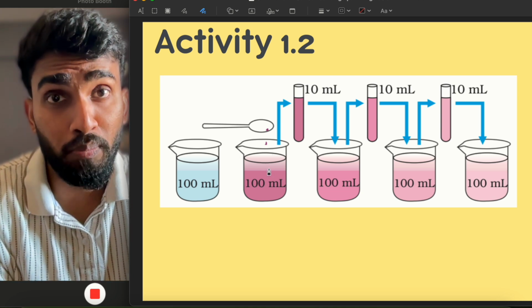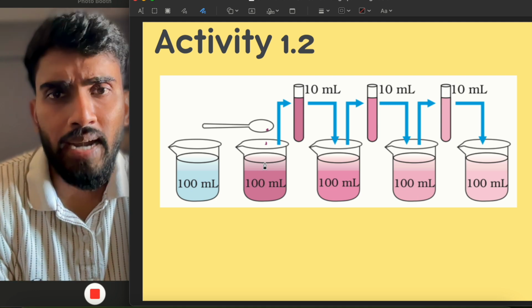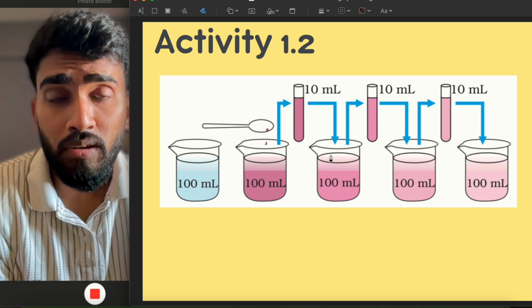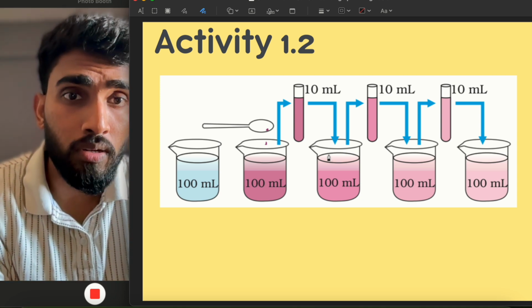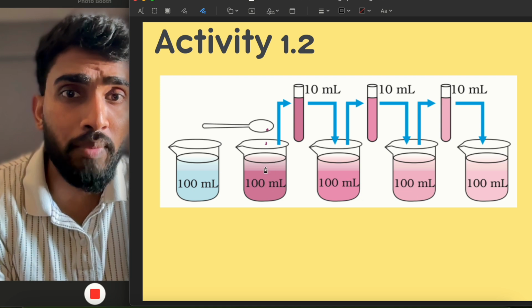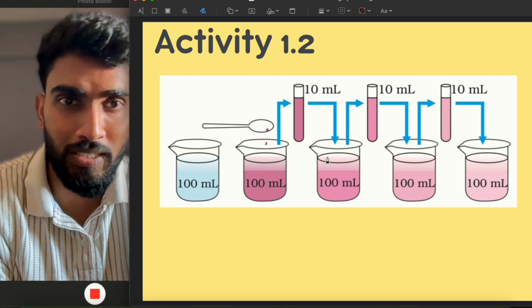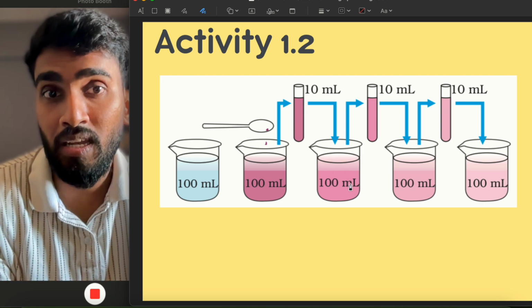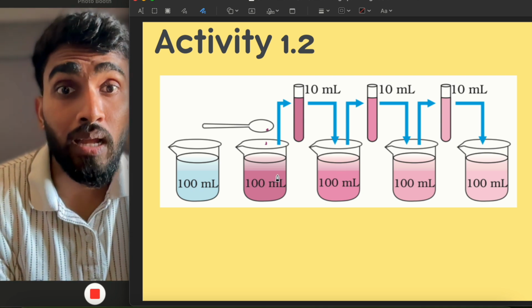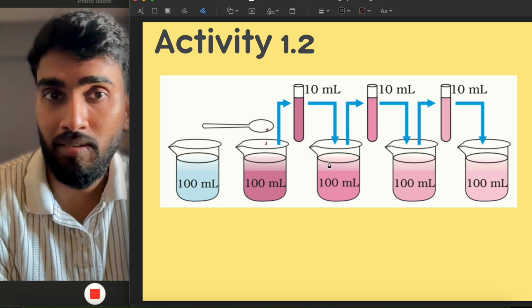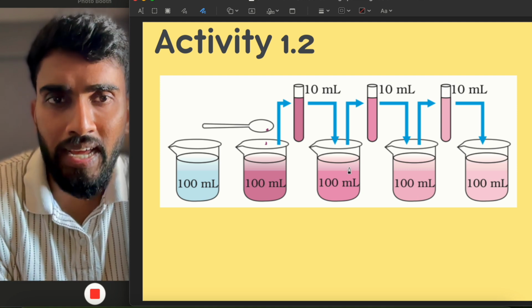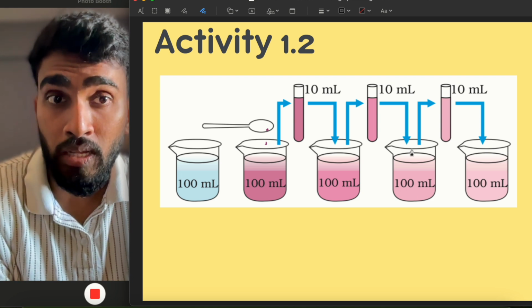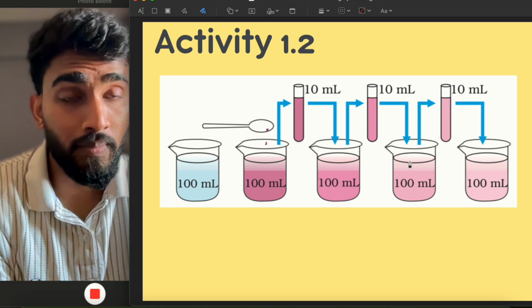Obviously, by adding potassium permanganate, it will get dissolved in water and the color of water will change to a kind of purple color. In another beaker, we have to take around 90 ml of water and transfer 10 ml of this solution to this beaker. So this was containing 90 ml and we added 10 ml more, so this became 100 ml. And yes, the color of the potassium permanganate will come here too. Then we have to take 10 ml from this and transfer it into another beaker containing 90 ml of water. Okay, the color is still transferred.